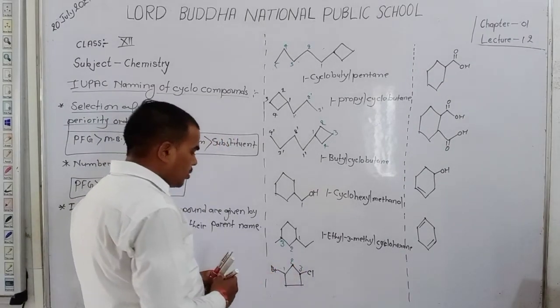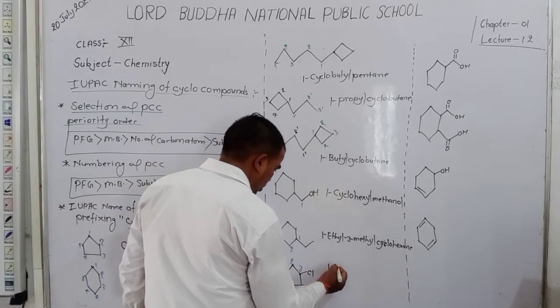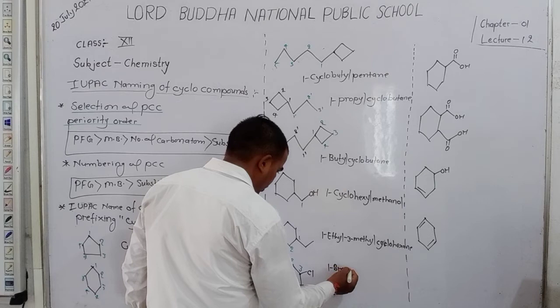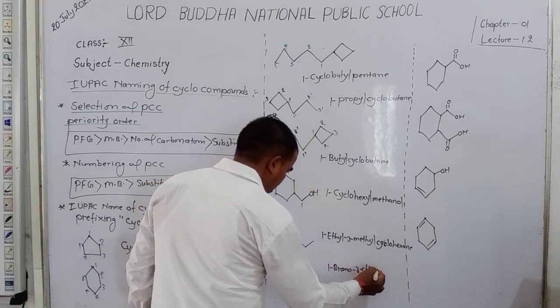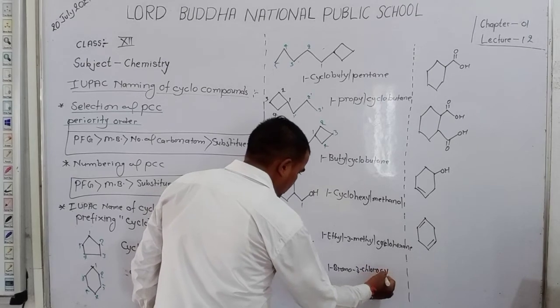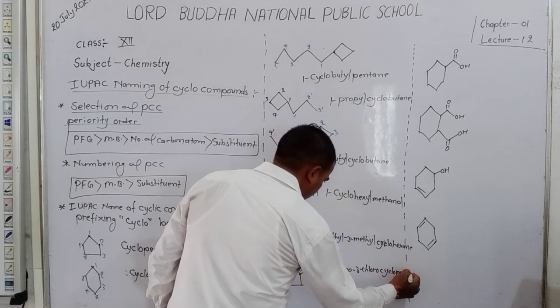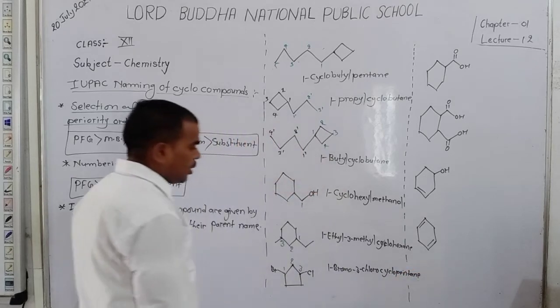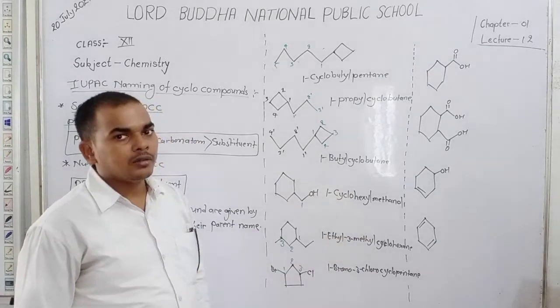The name of this compound: firstly write the name of the substituent at the first position, bromo, 1 bromo, 3 chloro. Number of carbons is 5, so write here cyclopentane. Dear student, name of this compound: 1 bromo, 3 chloro, cyclopentane.